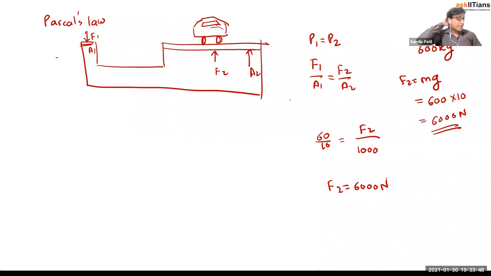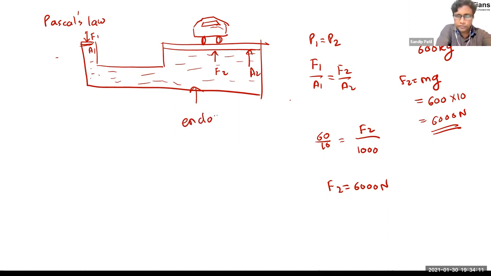We have already seen that if the mass is 40 kg, weight is almost 400 Newton. So if you only stand on that piston, then that car will get raised, right? This is the very important application of the pressure that Pascal's law said: pressure at every point in this enclosed cylinder remains the same.